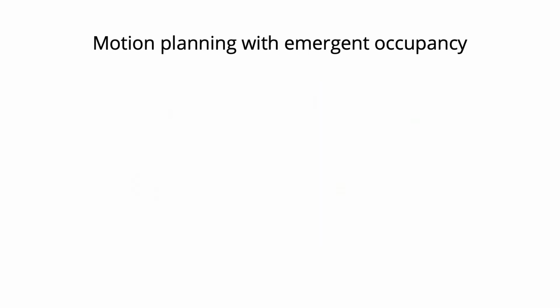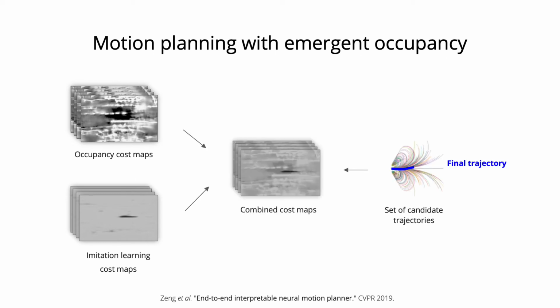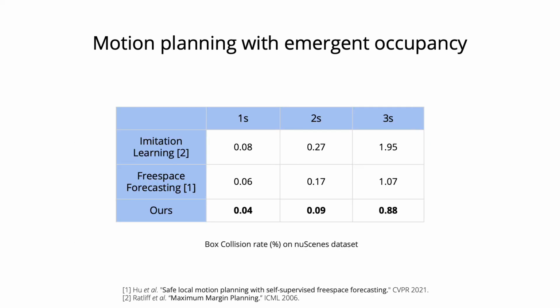Let us now take a look at how this occupancy is used for downstream motion planning. We first compute occupancy cost maps, where a high cost is given to regions that are occupied and non-drivable. And we also predict imitation learning cost maps in which the cost is low in regions that are likely to be traversed by an expert. A combination of these cost maps is used to find the best candidate trajectory, which is the final prediction of our method. On the NeoScenes dataset, we see that emergent occupancy forecasting drastically reduces the box collision rate as compared to other self-supervised approaches.